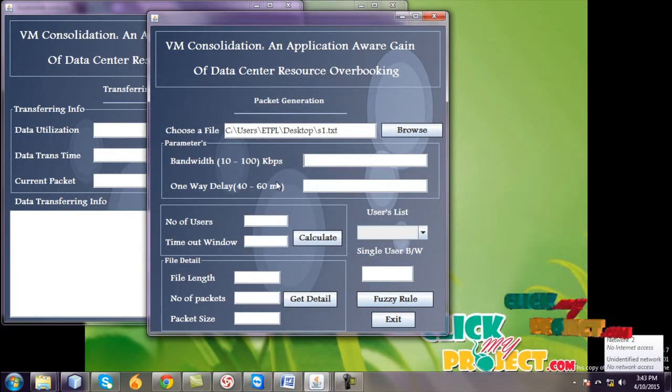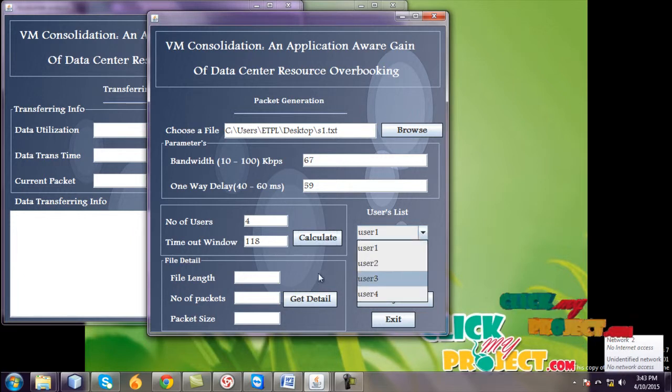Enter the bandwidth, one-way delay and number of users. Bandwidth KB size is 10 to 100. I give 67. One-way delay is 40 to 60 milliseconds. I give 59. Enter the number of users. I give 4 and calculate this.